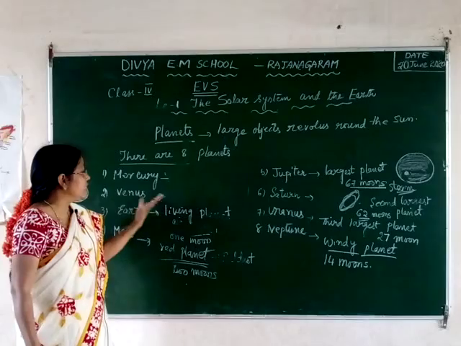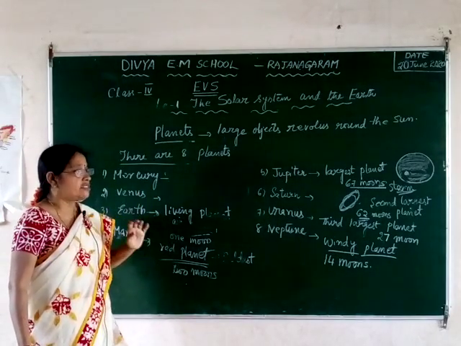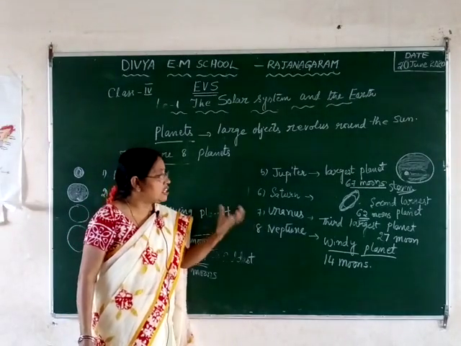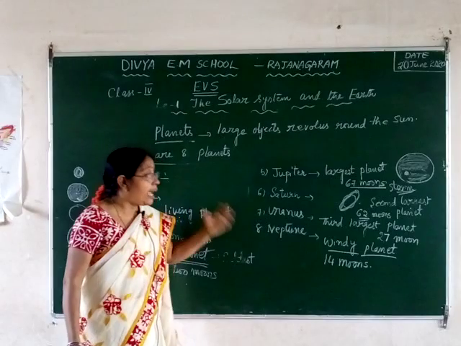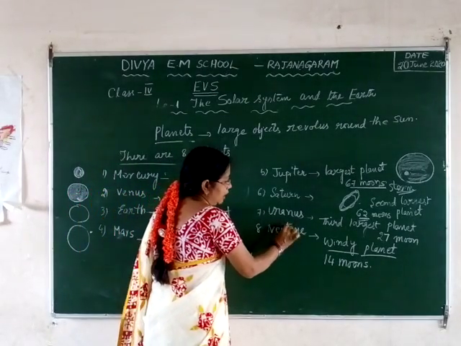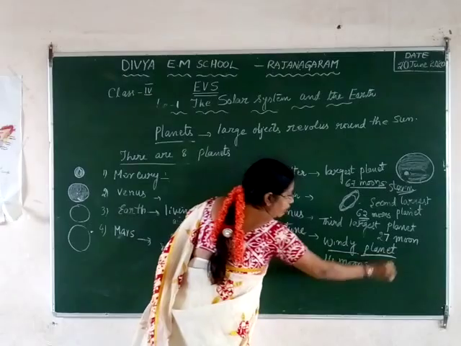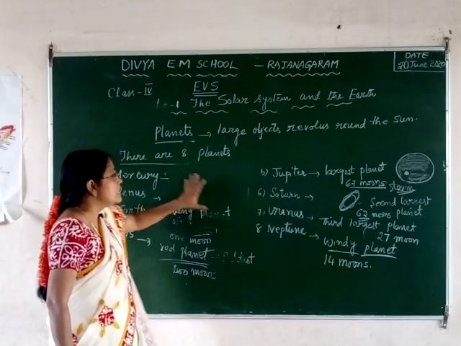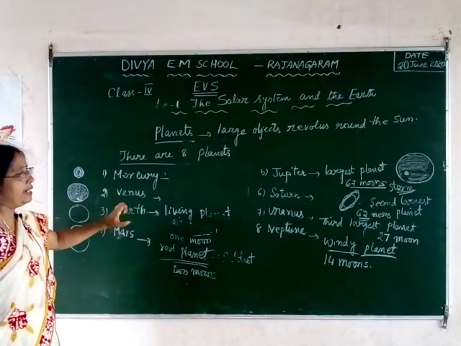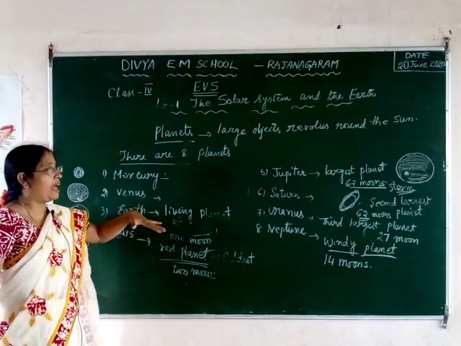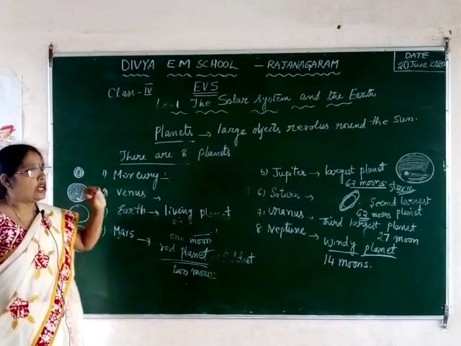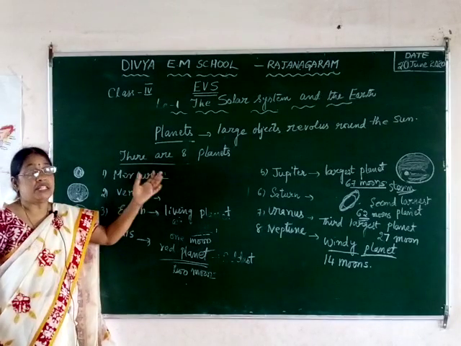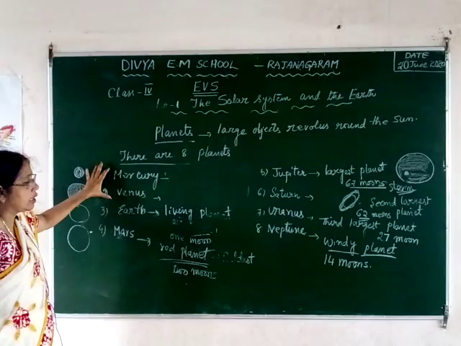Winds are also blowing on the Earth, but not like the Earth, these winds are heavy. When we observe during cyclone days how fast the wind is blowing, that type of winds are blowing on the planet called Neptune. That's why it is called the windy planet, and it has 14 moons revolving around it. So these are the 8 planets. Already I told you there was a 9th planet, Pluto, but Pluto was not considered because of some reason. Pluto was not considered in the family of the solar system. That's why we are discussing only the 8 planets.